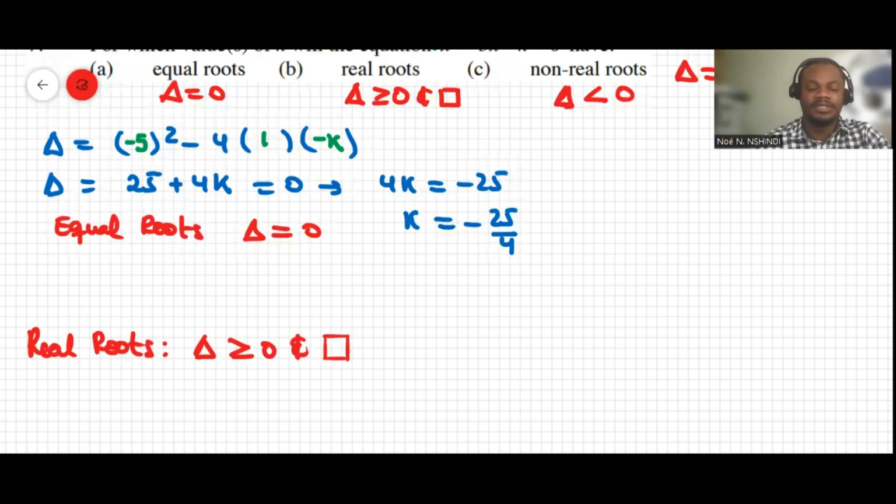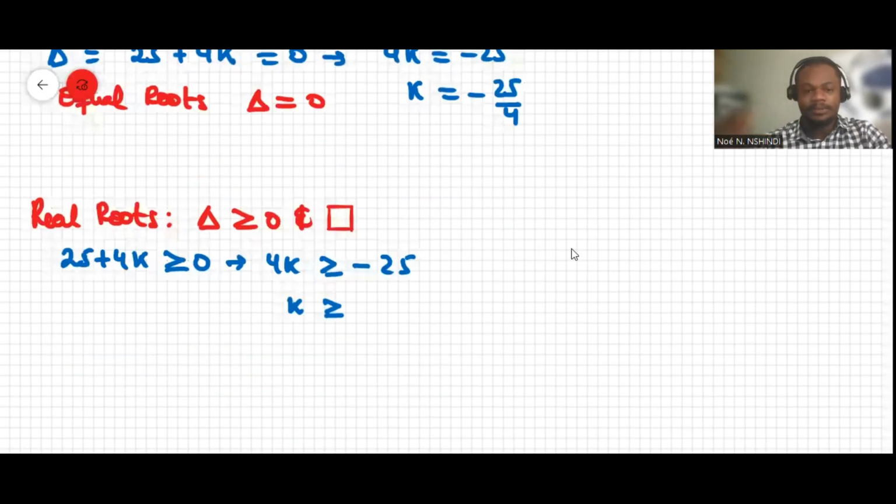So in this case, 25 plus 4k must be greater than or equal to 0. That means 4k is greater than or equal to negative 25, and then k must be greater than or equal to negative 25 over 4.